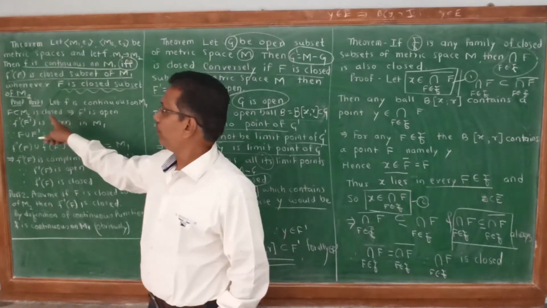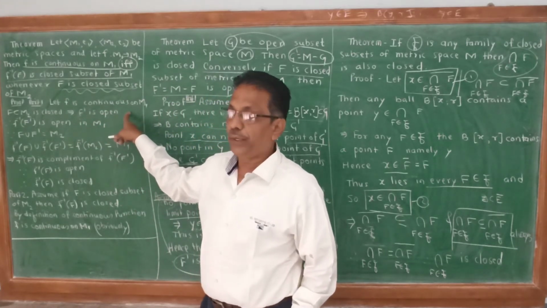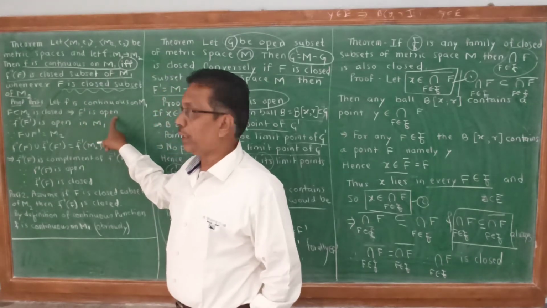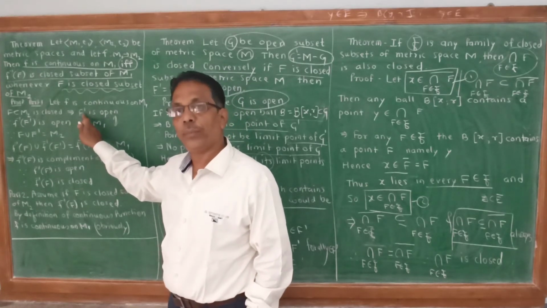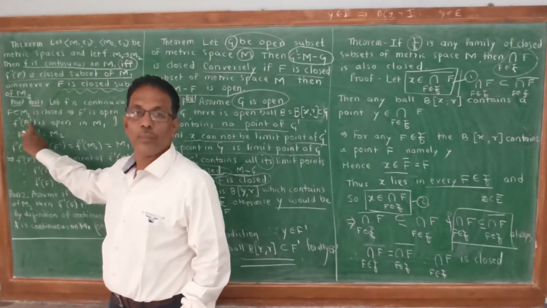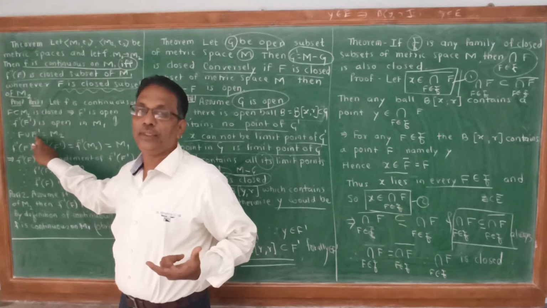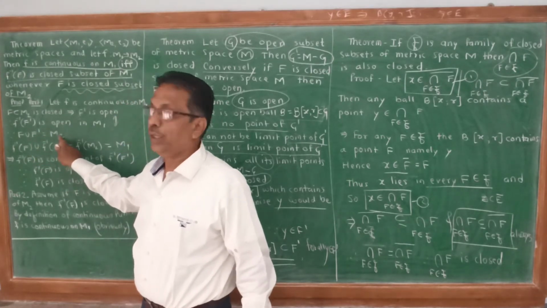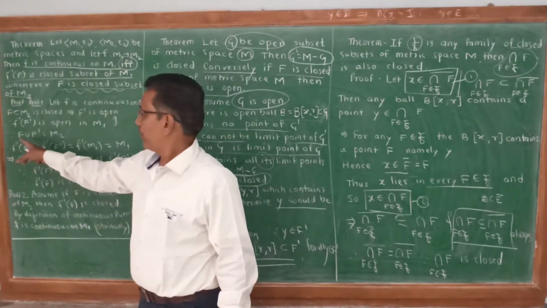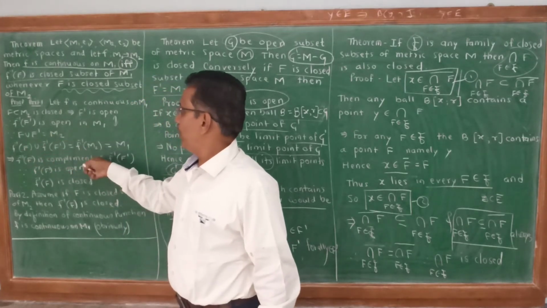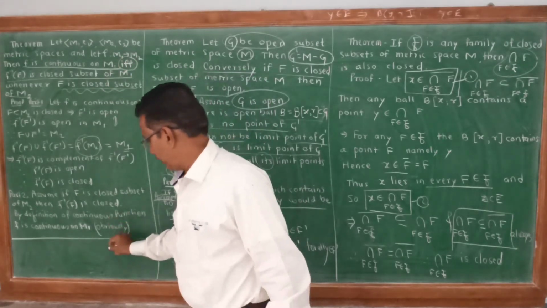Let f be continuous on M1 and F closed; therefore F dash is open because it is the complement. And F dash is open, therefore our previous theorem says that the inverse image under f of every open set is open. F and F dash are complements of each other, therefore their union is the total metric space M2: F union F dash is equal to M2. Hence, by taking inverse image on both sides, what is f inverse of M2? It is M1, because f is a function from M1 to M2.